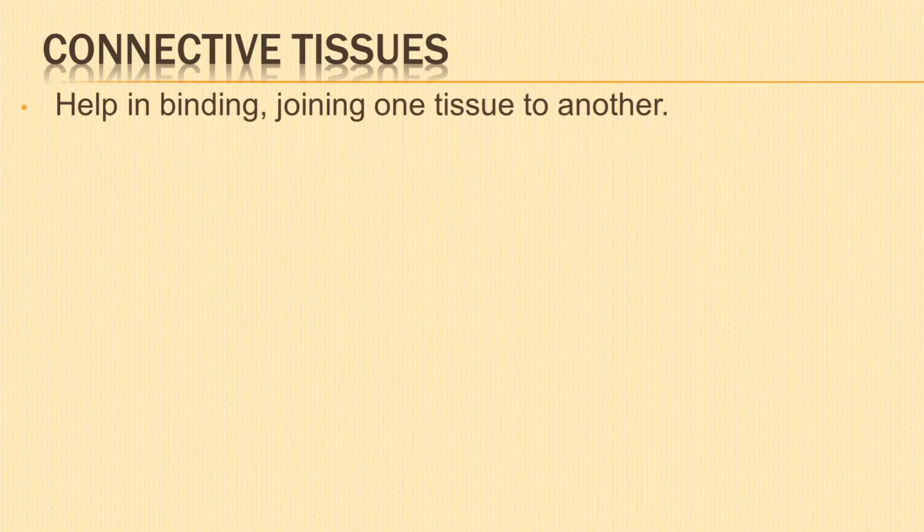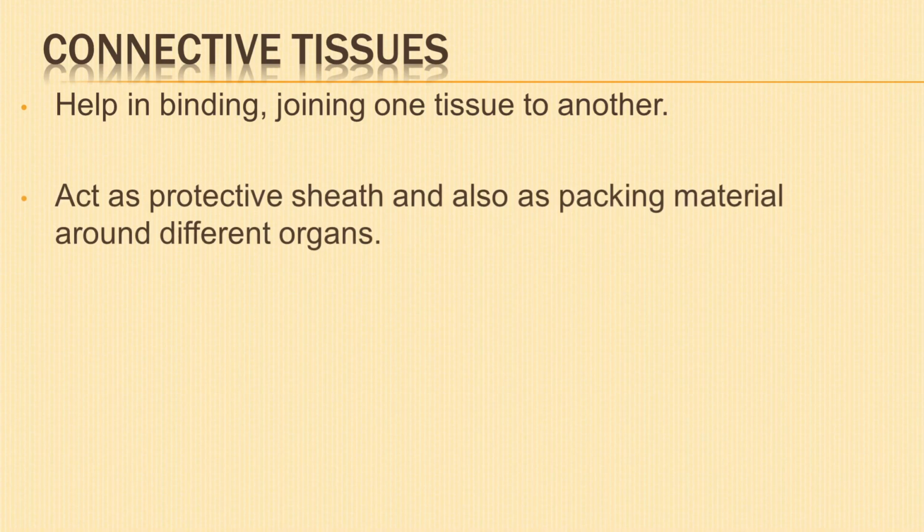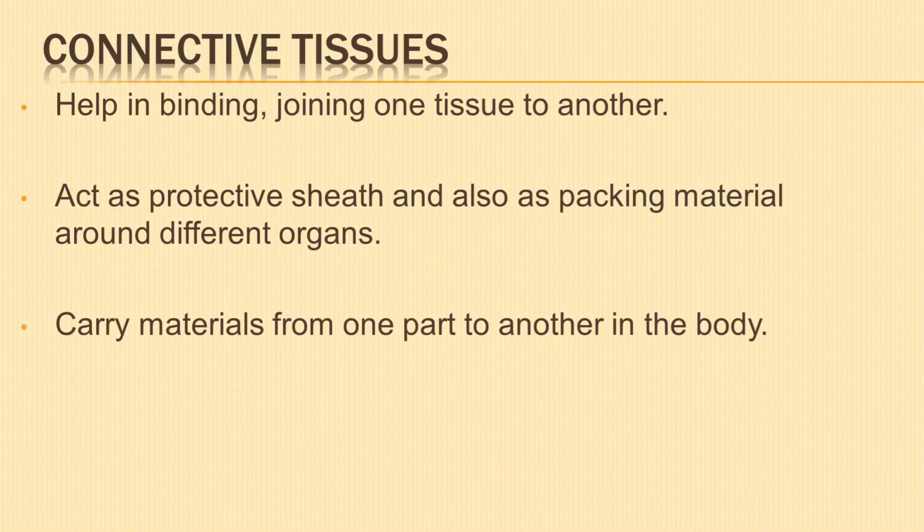Third type of animal tissue is the connective tissue. In animals, connective tissues help in binding and joining one tissue to another. They act as protective sheath and also as packing material around different organs. Connective tissue also carry materials from one part to another in the body. They also work as a supportive framework for the body.